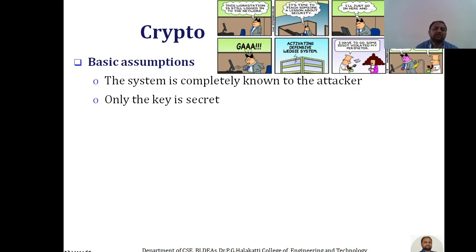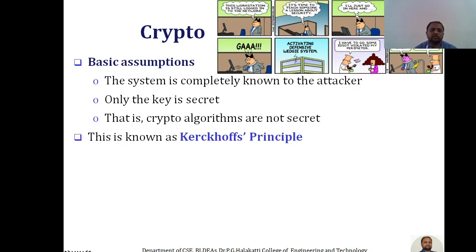Always keys are kept secret. Crypto algorithms are not secret. This is known as Kirchhoff's principle. The system is completely known to the attacker, only the key is kept secret. That means crypto algorithms are not secret.